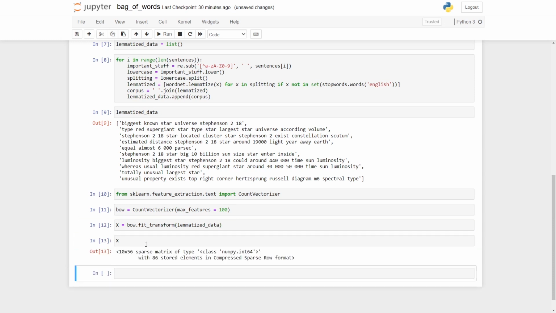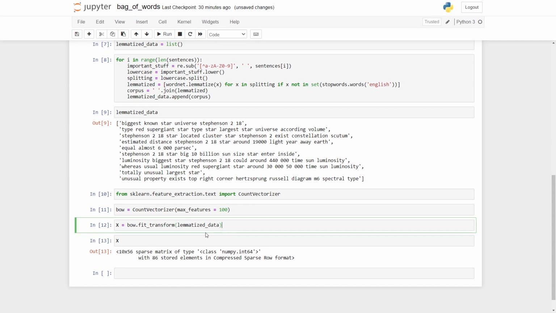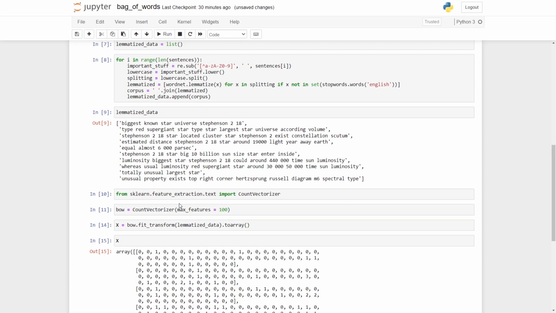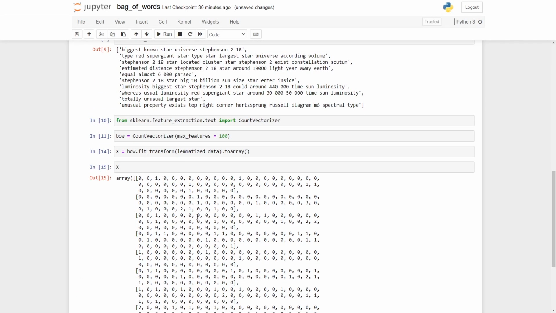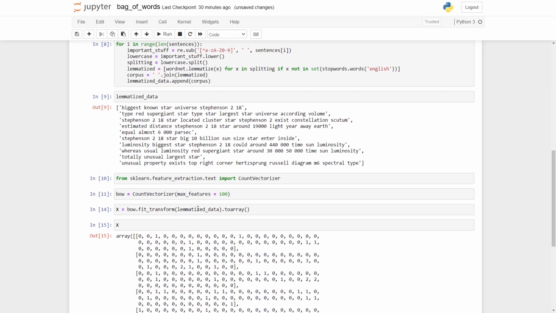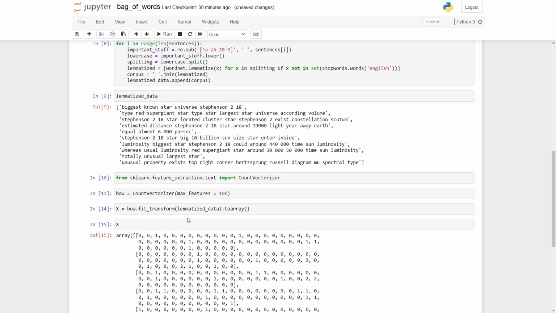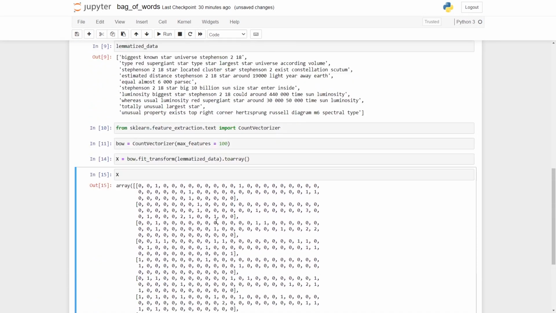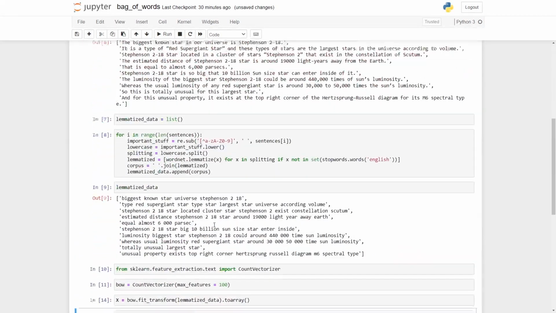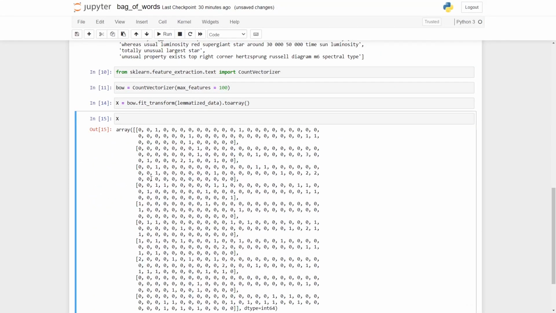Okay, so if I check it, this is just the dimension that I'm getting. So here I'll say toarray, and I get the data. So these are the 100 features that are enclosed with the vectorized occurrences. And this is very essential. Why, I'll tell you: because this is the only data that can be given to our machine learning models, because machine learning cannot be performed on textual data. The algorithm is not able to understand that stuff.